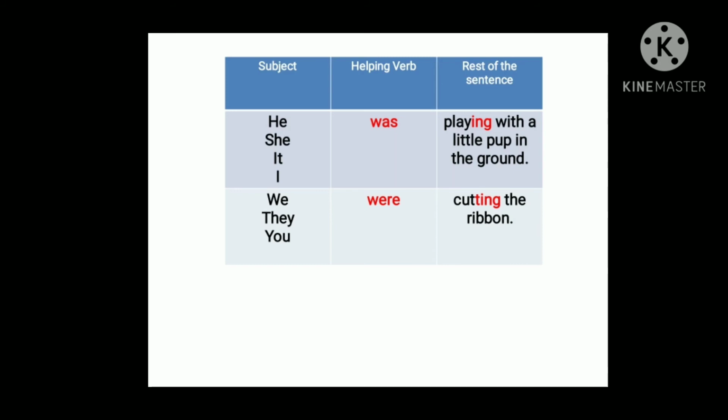The same rules are applicable here also. Hope you're clear. So how will you frame past continuous tense? Subject plus was or were, depending on whether the subject is singular or plural, then add ing to the base form of the verb.